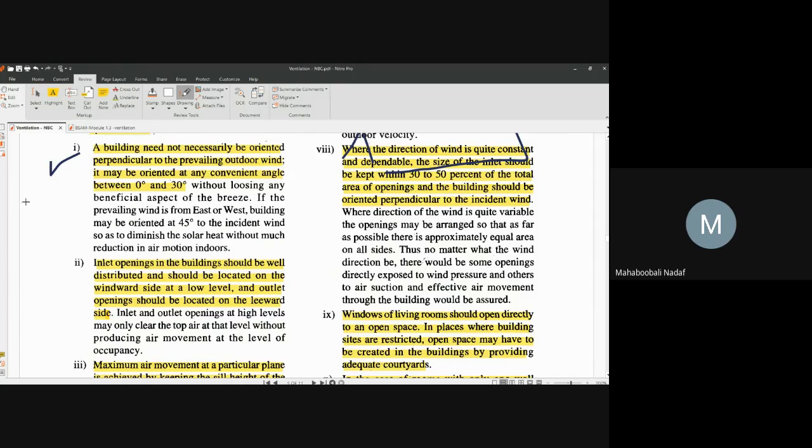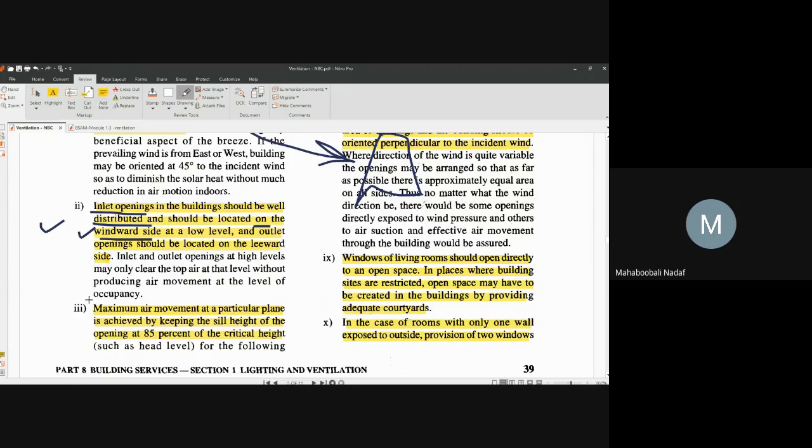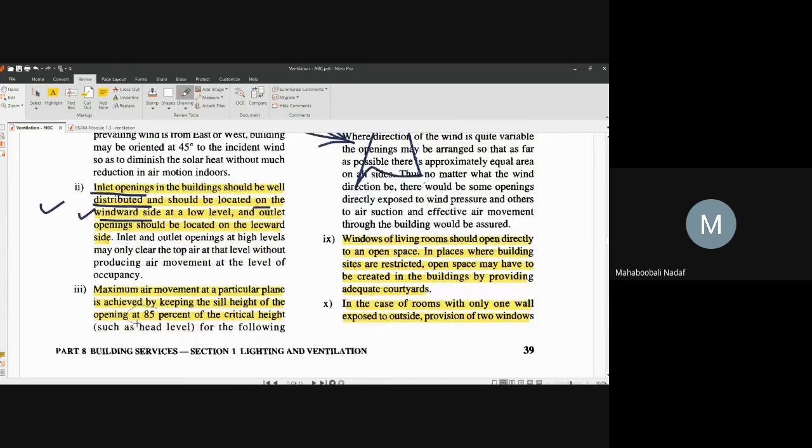Okay, second is, see, inlets should be well distributed and should be located on the windward side. Windward side means the direction from which the wind is making entry. Leeward means the direction in which the wind is leaving. So always the inlet should be placed in the windward direction, first thing. Second thing is that the entry of air should be at the bottom of the room, bottom of the building. That is why windows are always fixed at somewhat lower height. Third point, sill height is very, very important to get cool, fresh air.